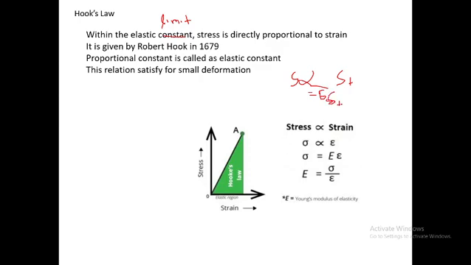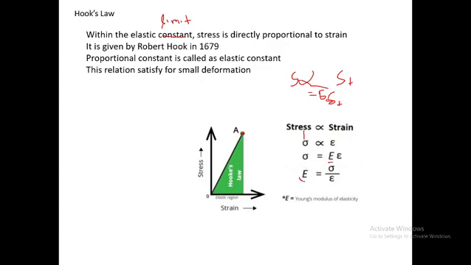Now this figure gives the relation between stress and strain. Stress and strain increase up to point A, so there is a linear relation between stress and strain within the elastic limit. Suppose sigma is denoted for stress and epsilon for strain. Then sigma is directly proportional to epsilon, and if you write this with E, E is your proportional constant, called the elastic constant.